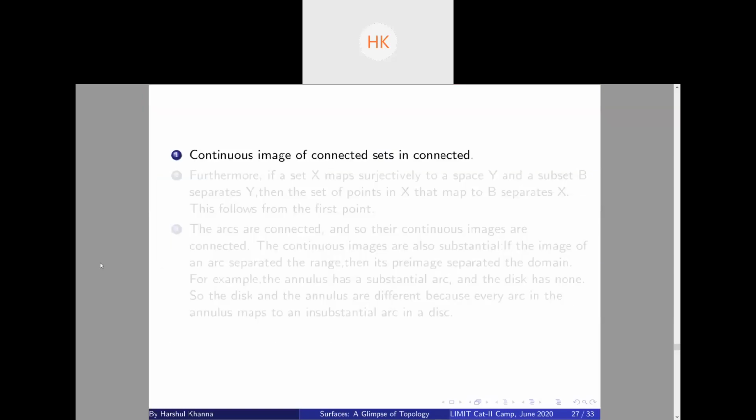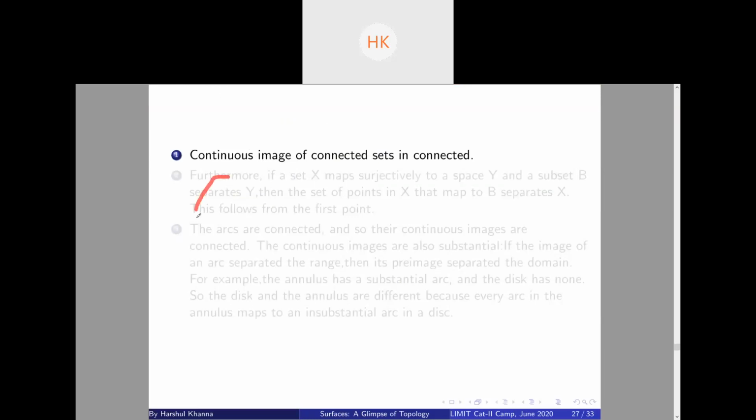For this we will use two theorems. First is, the continuous image of connected sets is connected. I will prove it right now. I hope you have done open sets. Have you done open sets? Someone told me that you have already done open sets, so I can use them. If not, I will just mention the proof, and you can revisit it later when you know about open sets.